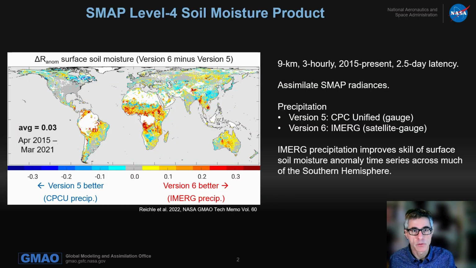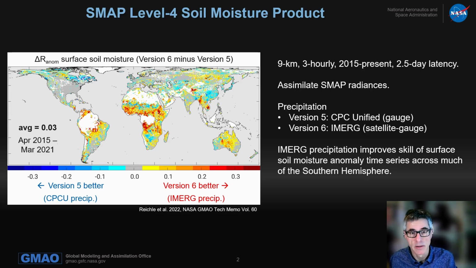First and foremost, we're working on the SMAP Level 4 soil moisture product, which last year we upgraded to version 6, where we used IMERG, satellite-based precipitation, to force the land surface model, moving away from the CPC Unified gauge-only precipitation product. And this map here shows the skill difference in surface soil moisture anomaly skill, and you can see that with the IMERG precipitation, we're doing considerably better, primarily in the southern hemisphere.